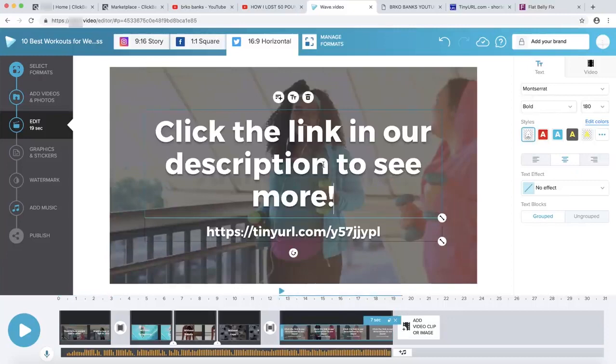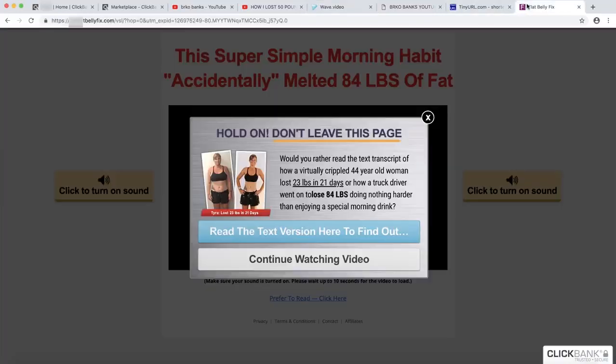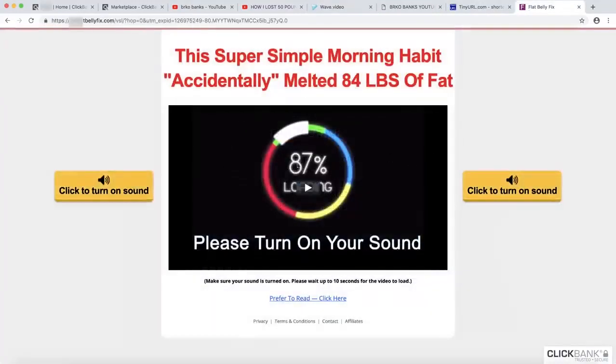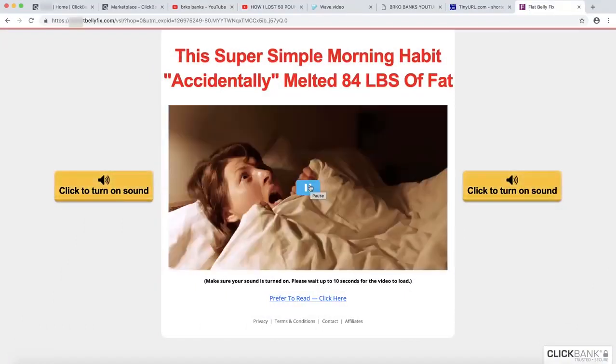Basically, they are going to talk about how to lose weight, how this program can help them lose weight very quickly. And if they really like this product, if they buy the product, you are going to get 37 dollars and 50 cents on the sale. So that is, as I said, a lot of money.